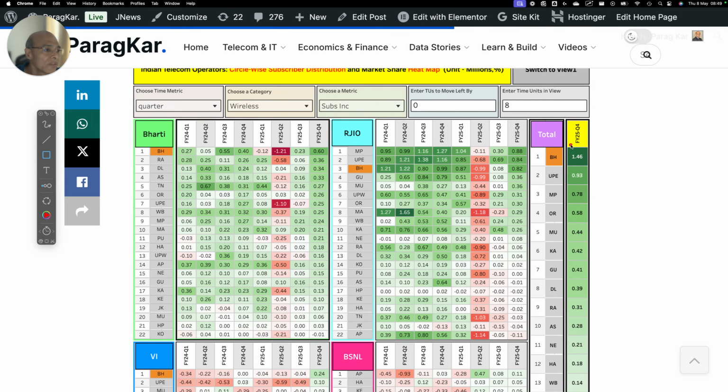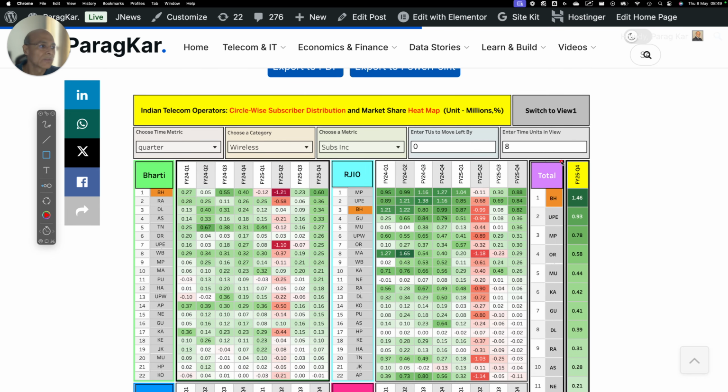So if you see in Bihar, 1.46 million subscribers were added in the last quarter, FY25 Q4. So who added the most? Bharti added 0.6 million, and Reliance Jio added... no, Bharti did not add the most. Sorry. Bharti's largest additions were in other service areas. Bihar is the highest, so it does not give you that indication.